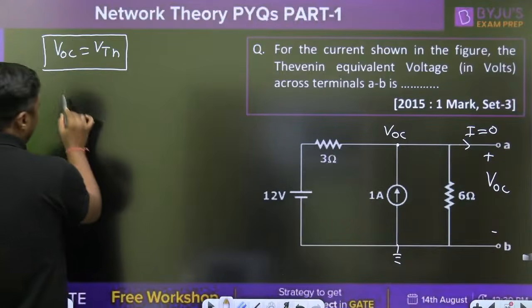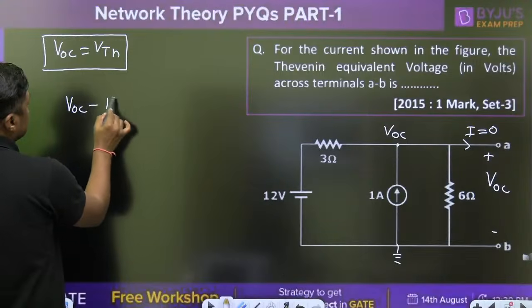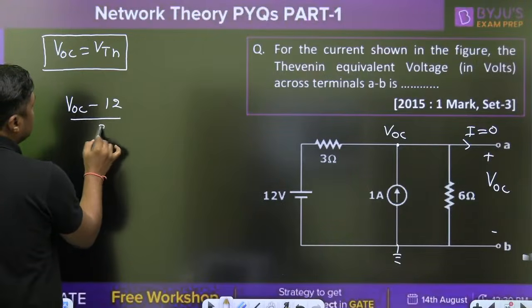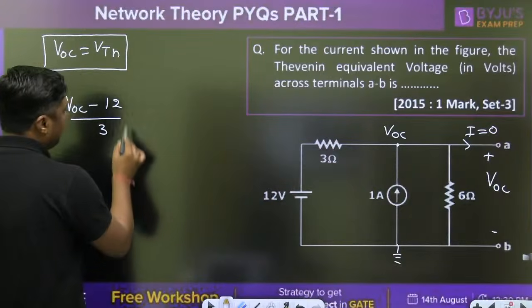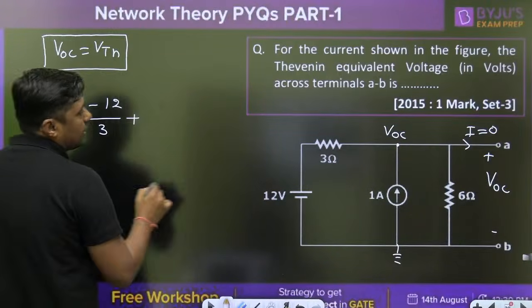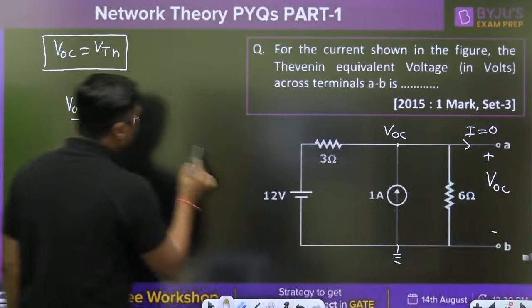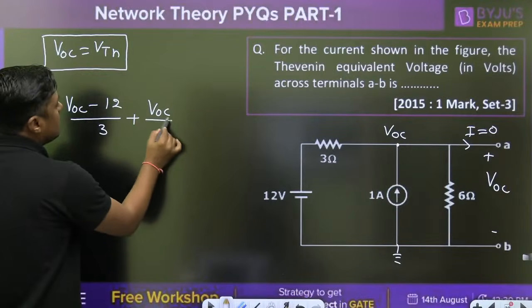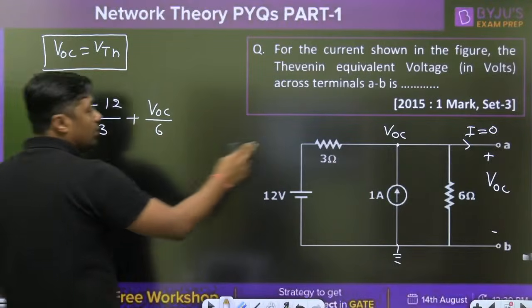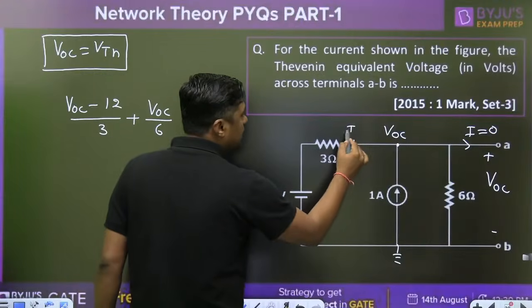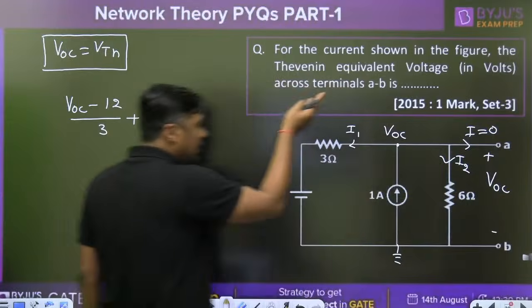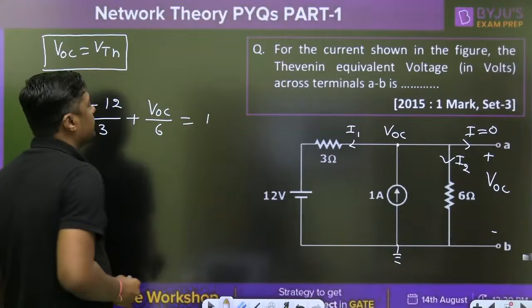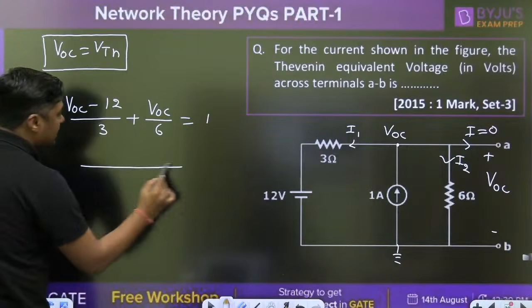VOC minus 12 divided by 3 plus VOC minus 0 by 6, VOC by 6. These are the outgoing currents. VOC minus 12 by 3, this is the outgoing current. The outgoing current is equal to the incoming current. What is the incoming current? 1. You can take 6 as the LCM.